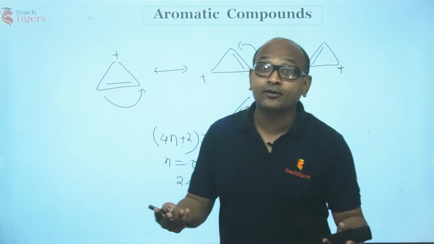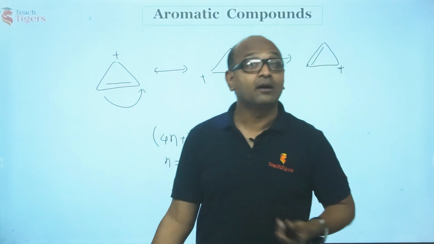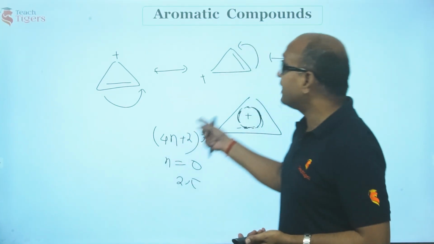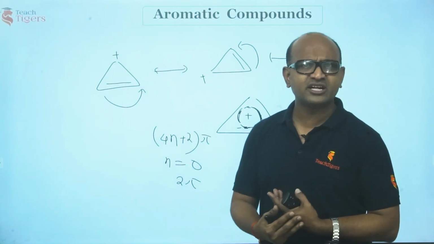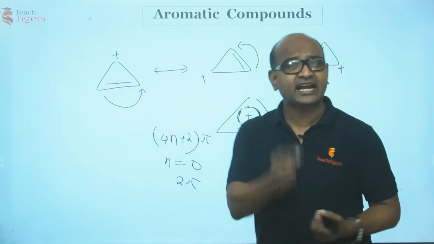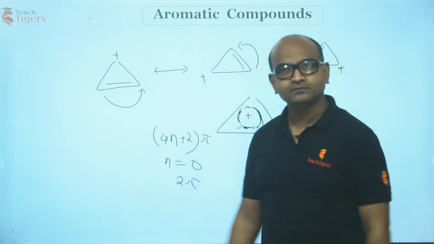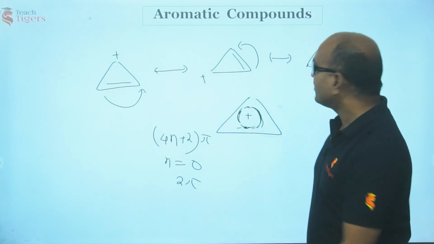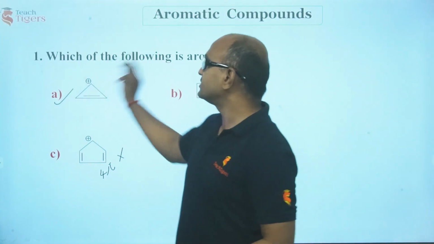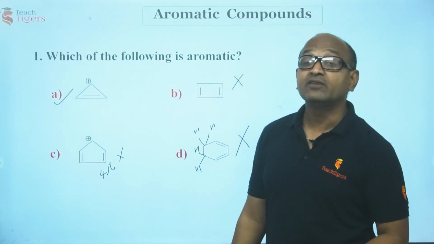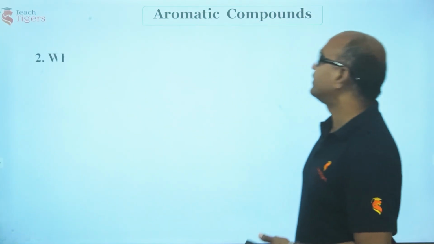So an aromatic compound can be homocyclic, it can be heterocyclic, like the pyrrole I have shown. Am I right? It can be even an ion. Reactions which involve formation of ion intermediates we have discussed, they are readily formed. Their activation energy is so low because the ion form would be highly stable. Is that clear, guys? Now see, what is the option here? This is the answer. This is the aromatic. I just want to tell you that even ions can be aromatic. Right, guys? So now, let us go for one more question.